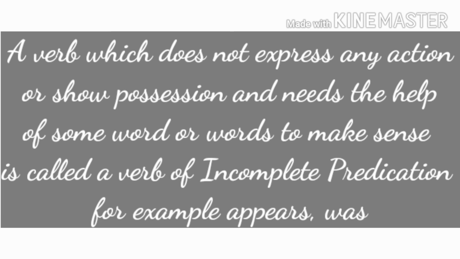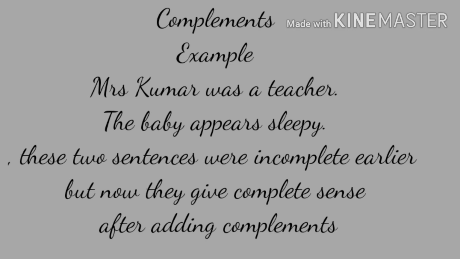And in these examples we have used appears and was. Complements. So let's read examples. Mrs. Kumar was a teacher. The baby appears sleepy. So students, you remember that in incomplete predication we have written two examples, Mrs. Kumar was and the baby appears.